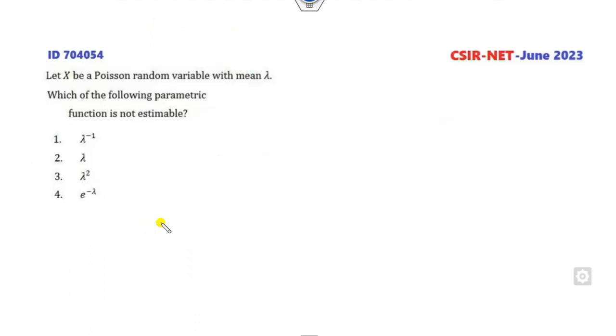So let's start with this question. What I feel after seeing this question paper of June 2023 is that the paper was very easy and you can easily solve it with the help of conceptual things.